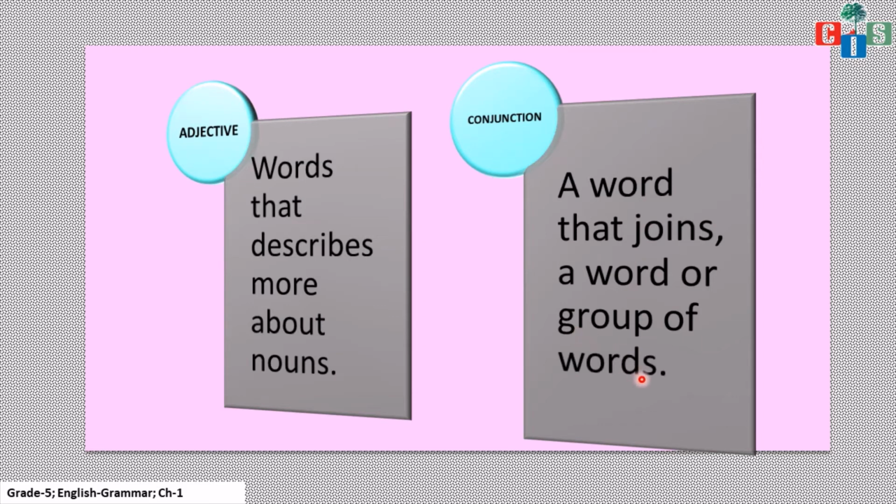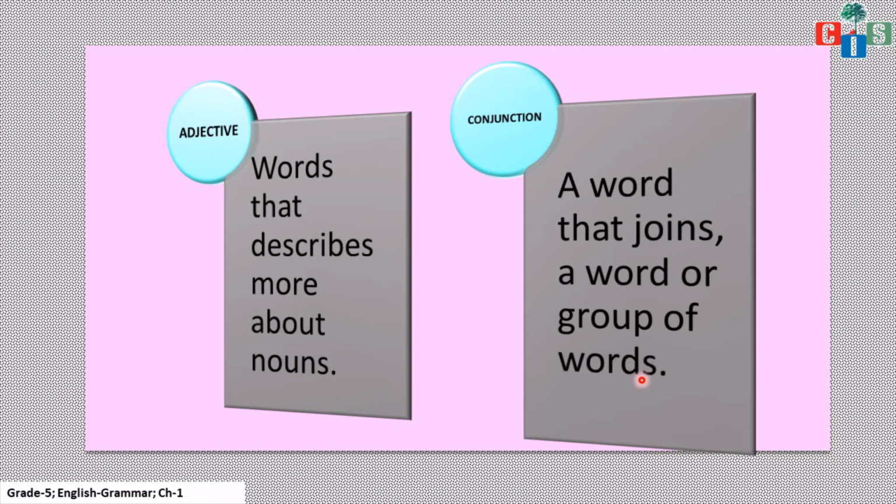For example, we wanted to go out to play, but it was raining. As it is the rainy season, it's difficult to go out. First we have to think about rain, right? Whether it's going to rain or not. Then only we can go out. So we wanted to go out to play, but it was raining.